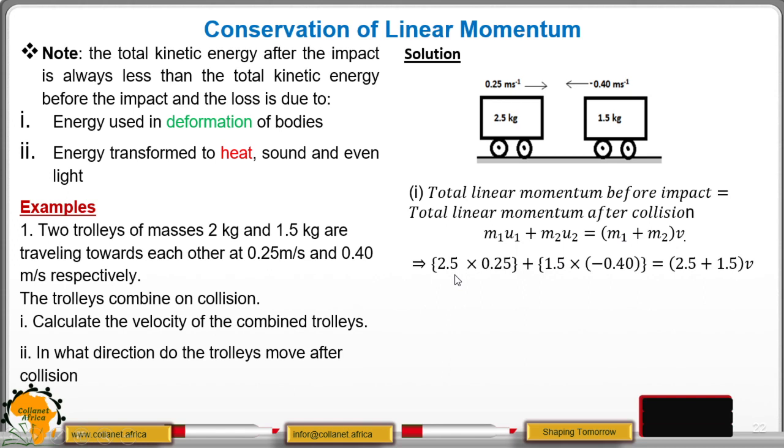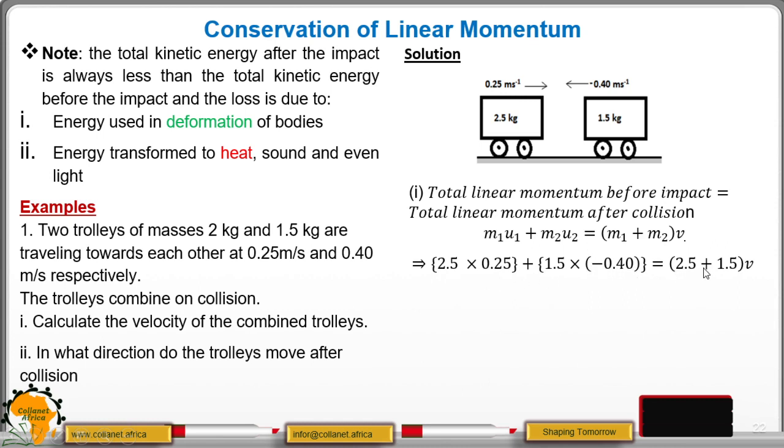Then after that, we substitute the values. For the first one, the mass m1 is 2 kg multiplied by 0.25. Then from there, we have 1.5 multiplied by 0.4, which is negative. The mass is 2, the velocity is 0.25. The mass is 1.5, the velocity is negative 0.4. That is what we have substituted in this expression.